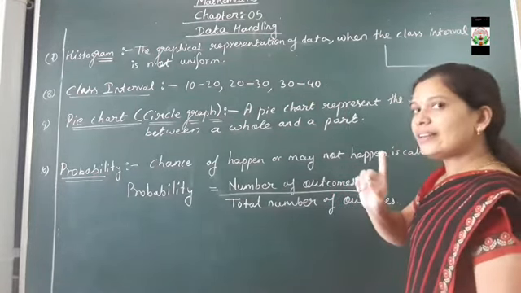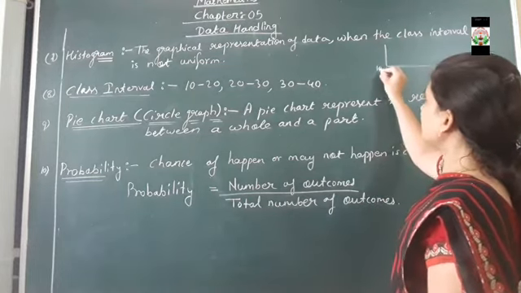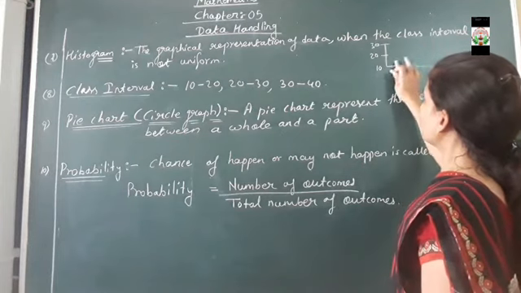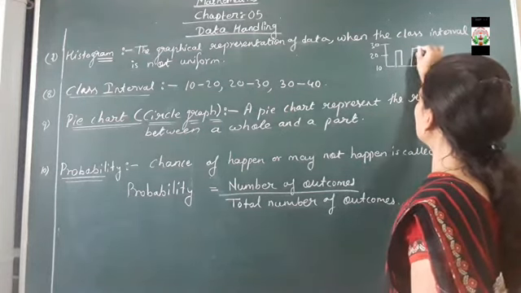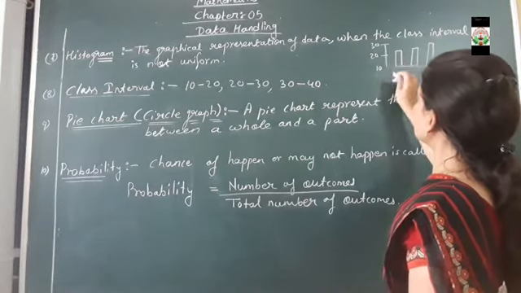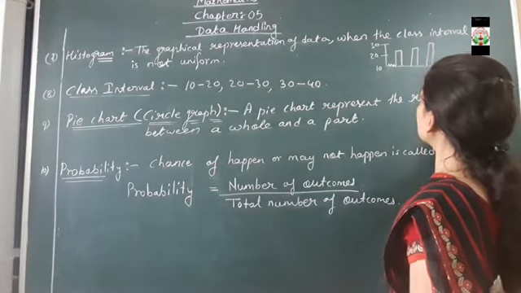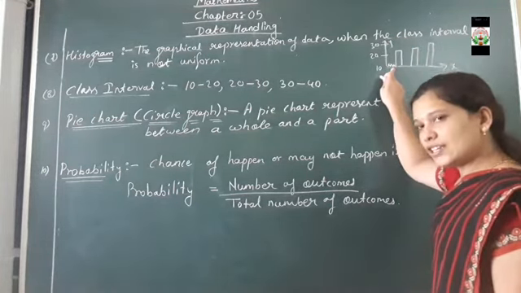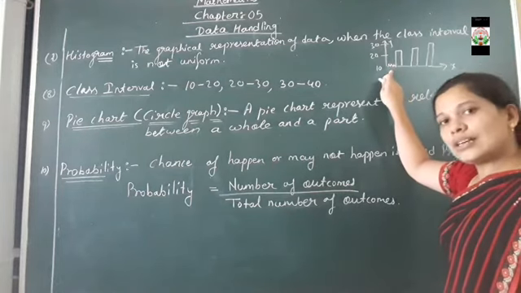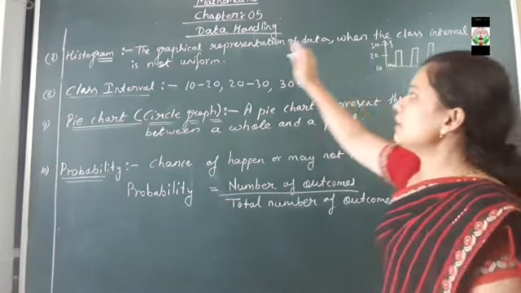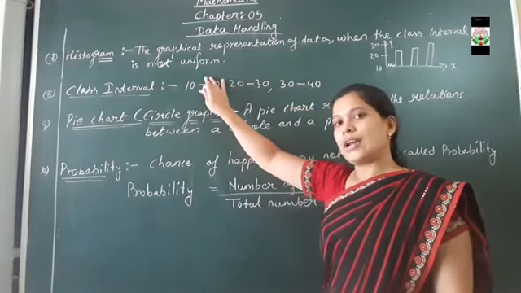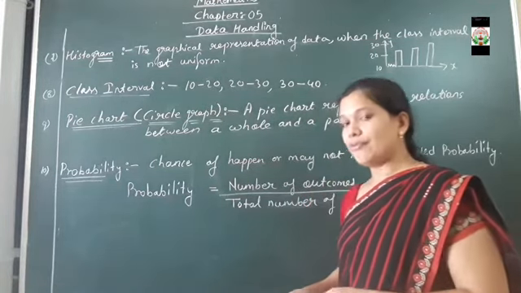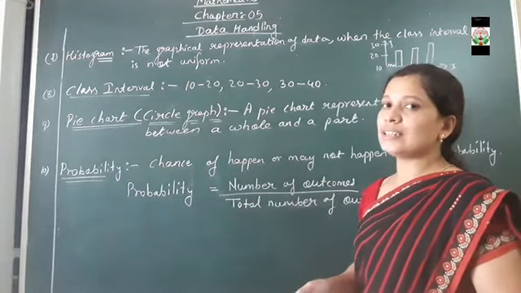Uniform means, suppose I have to make a data. Generally the data does not start with 0. It directly starts with 10, then 20, then 30. So when we are going to represent data in a graph, a zigzag will come between the x-axis and the y-axis. Here a zigzag bond means a line is broken. So such kind of graph, where we can see that the class interval is not uniform, is said to be a histogram.